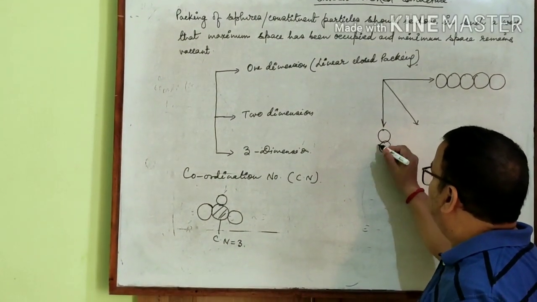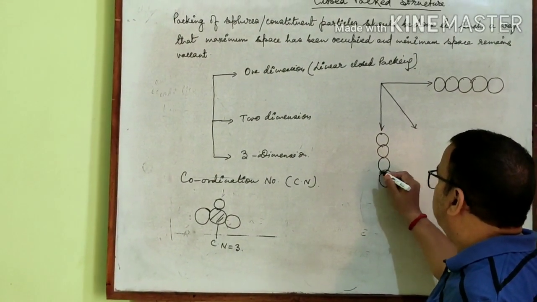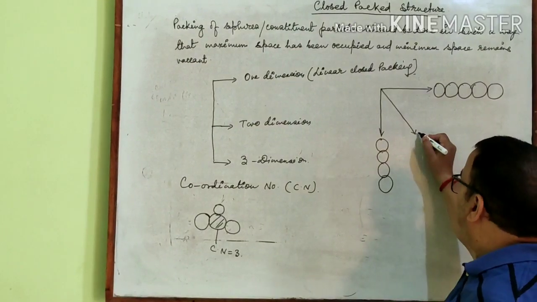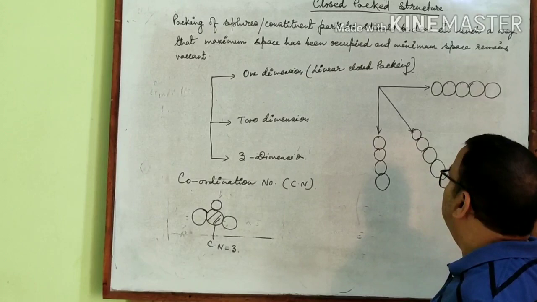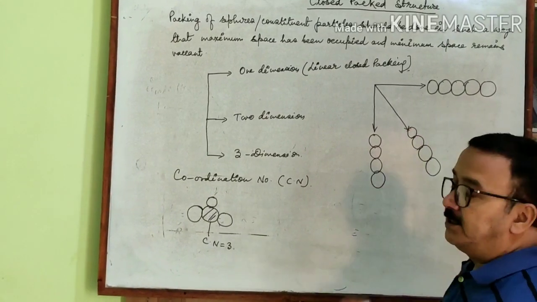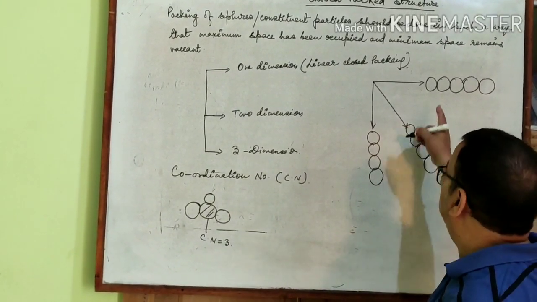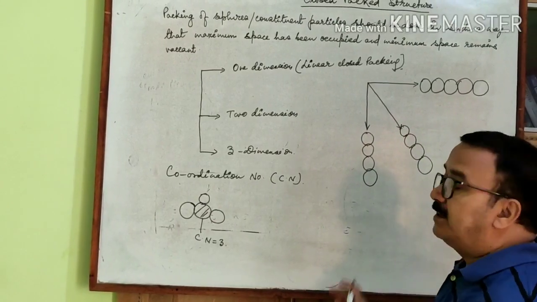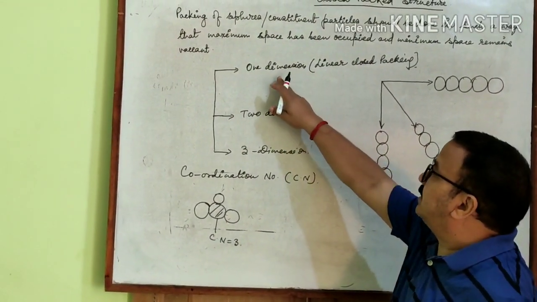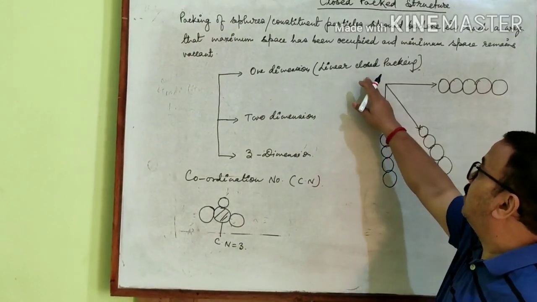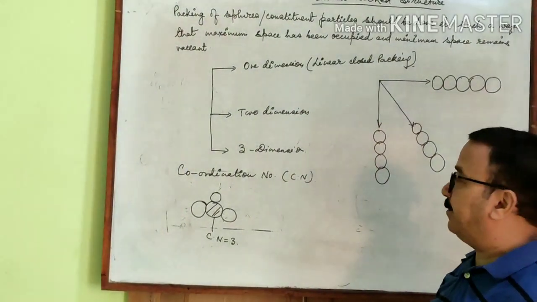In all the arrangements, we are observing that a linear structure is obtained. Therefore, close packed structure in one dimension is also known as linear close packing.